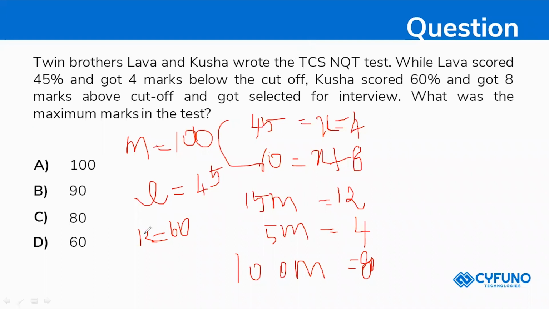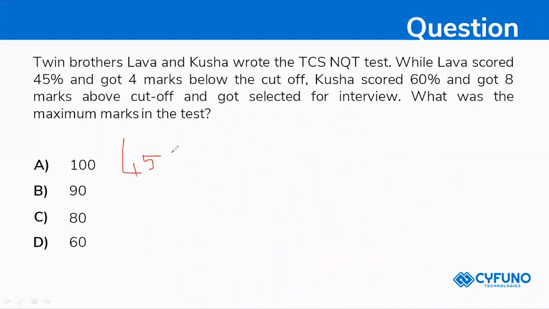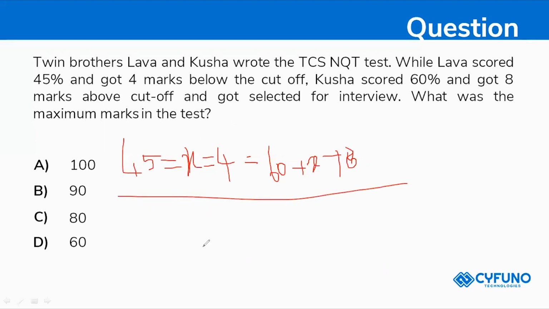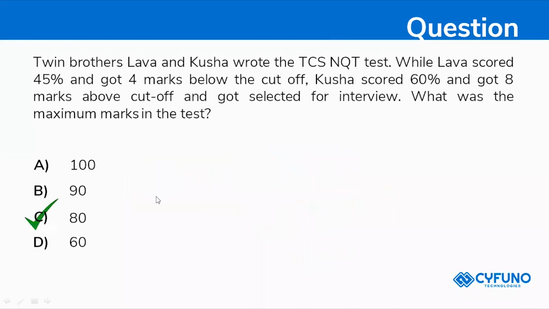So I'll just draw clearly. So 45, what she took is 45 is equal to x minus 4, equal to 60 marks plus x plus 8. So whenever you're calculating this, you will be getting 80. So totally 80 marks will be your answer. So 45 percentage of y plus 4 will be 60 and 60 percentage of y minus 8 will be 80. Your answer is 80 marks.